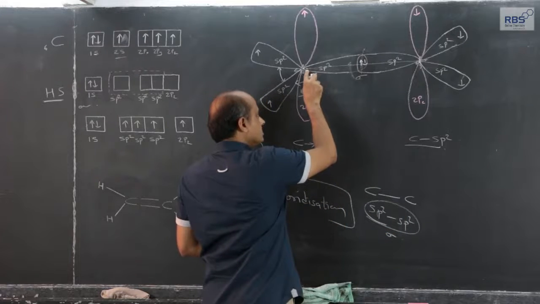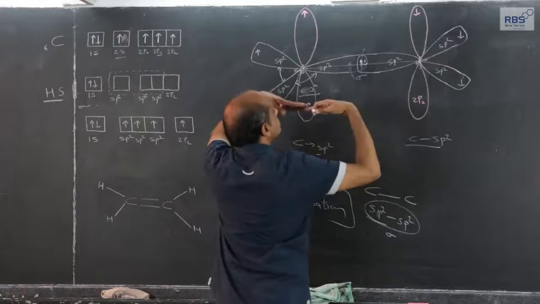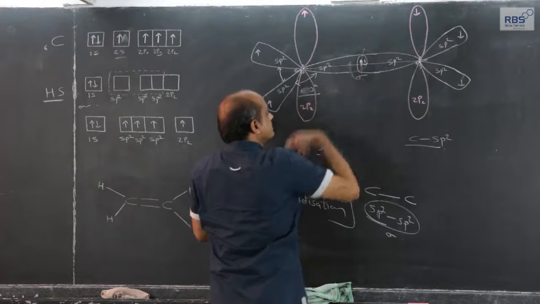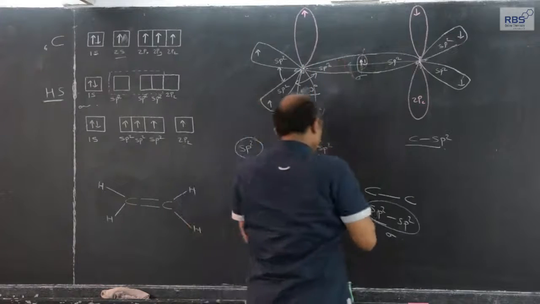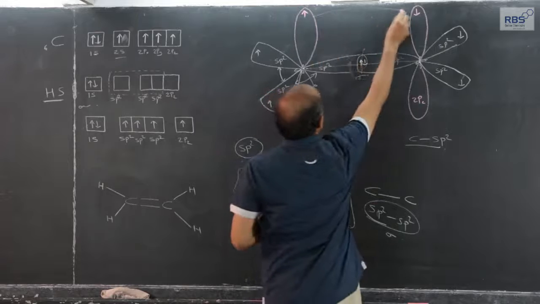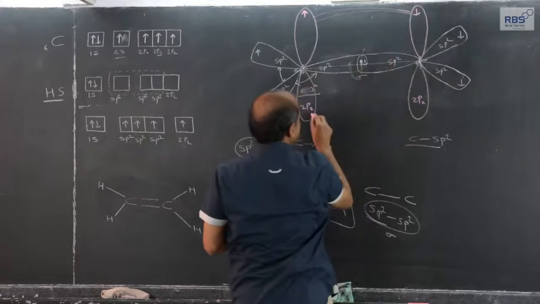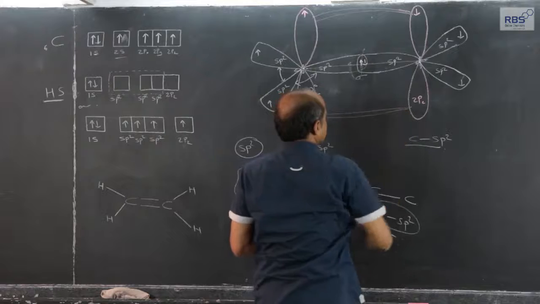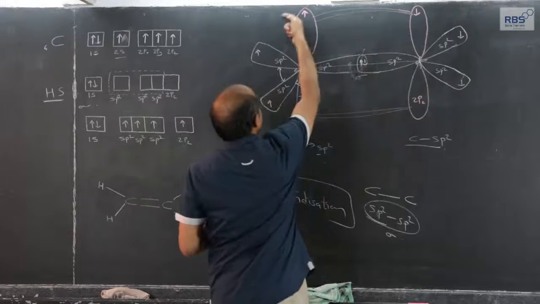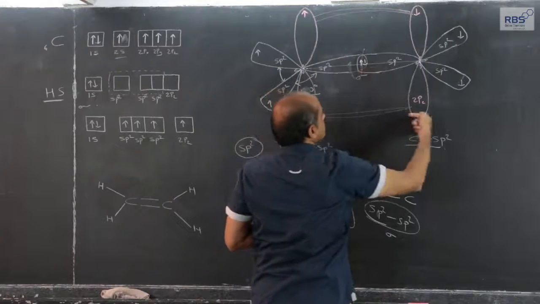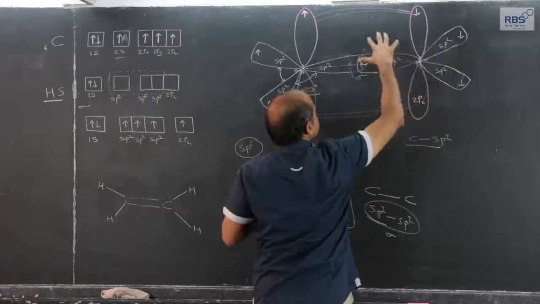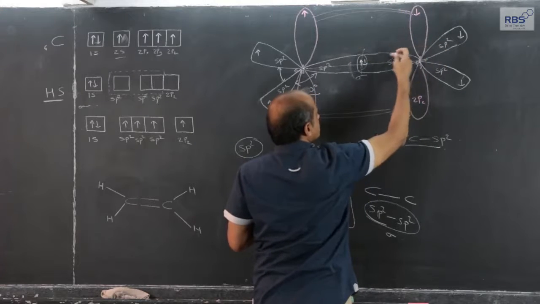But the moment sp2 coaxial overlapping giving rise to sigma bond has taken place, the parallel overlapping giving rise to what we call a pi bond is represented in this fashion. It is actual overlapping, because if this is the outermost shell of one carbon atom and this is the outermost shell of another carbon atom, actually the p orbital has a shape as if it is an ice cream cone.